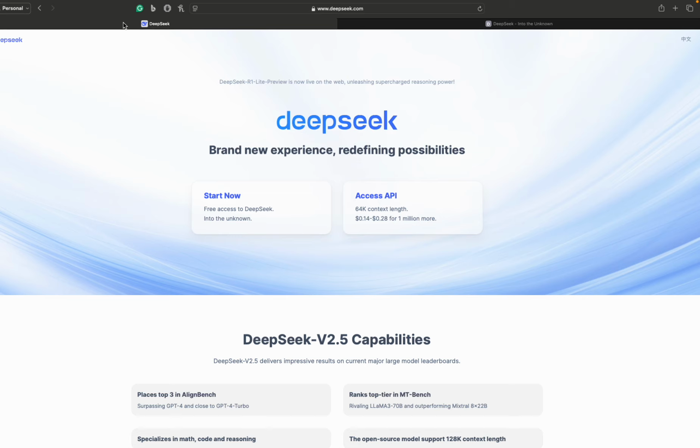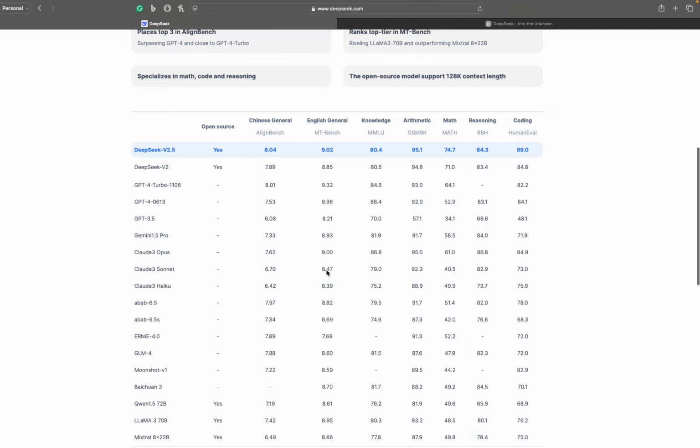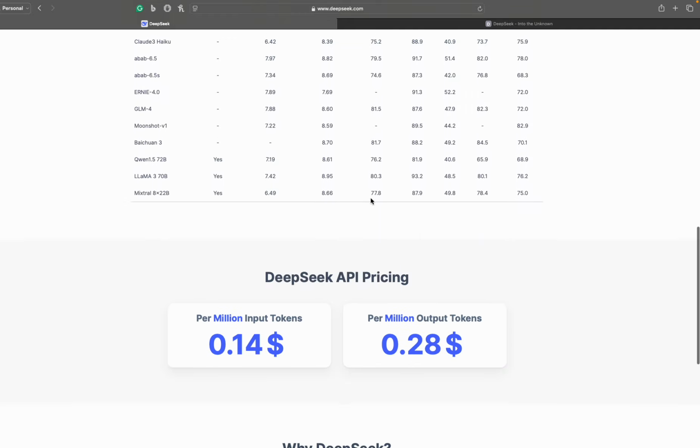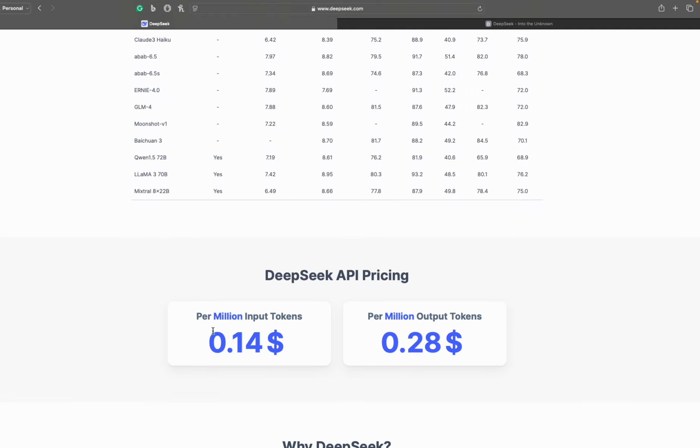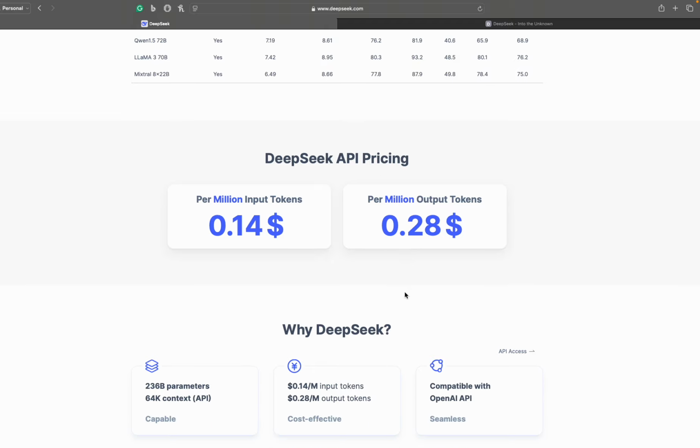Today I want to make a video about the latest ChatGPT competitor from a Chinese company, DeepSeek, that has been released recently. It's a free website that you can go to, and there are metrics that they show. It's pretty cheap, I think. 14 cents per million input tokens and 28 for output tokens, almost twice as much.